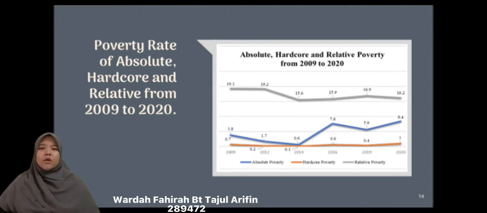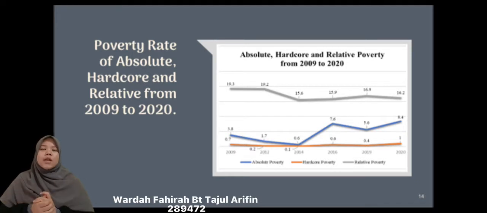Next, the rate of hardcore poverty reduced from 2009 to 2014. The rate rose to 0.6% in 2016. In 2019, the rate fell to 0.4% before rising to 1.4% in 2020. Next, from 2009 to 2014, the rate of relative poverty decreased. From 2016 to 2019, the rate rose dramatically. The rate went down to 16.2% in 2020.